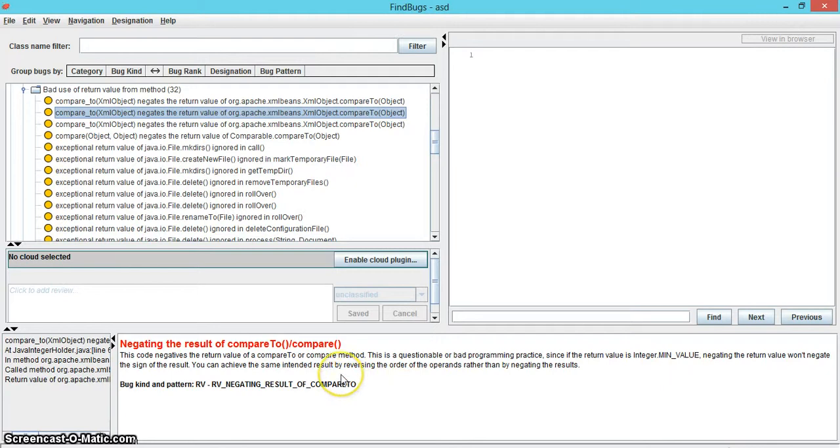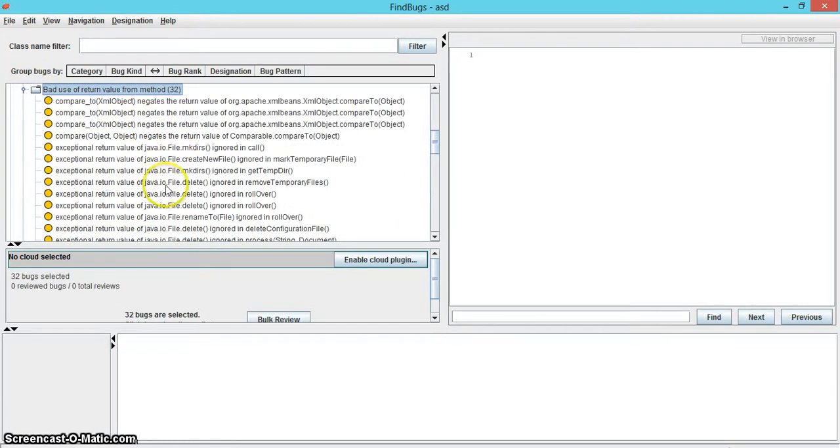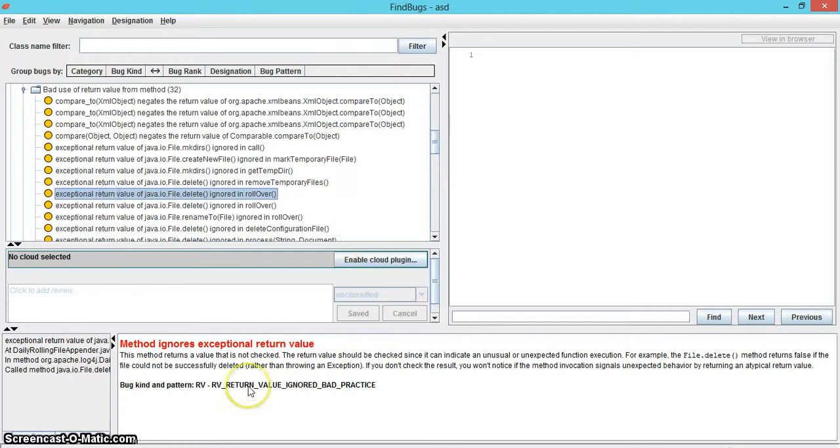Findbugs also says that the same intended result may be achieved by reversing the order of the operands rather than negating their results. Another type of error under the subcategory is method returns exceptional return value. Findbugs says that these errors return a value which is not checked.